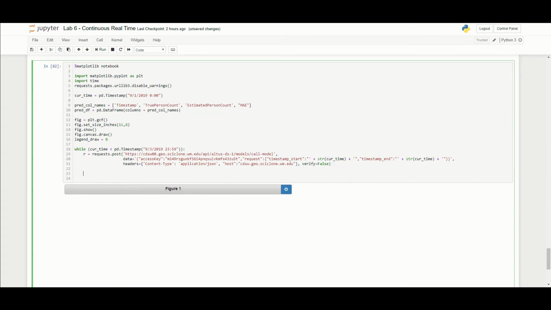All right, so this will look very similar to what we did before, but there are a couple of key things that have changed here. The first thing is timestamp start is now a string that we can change every loop of the while. So we're going to go through with our first current time, and we're going to put in this. The end and the start, in this case, are both going to be equal to that current time. So the range that we're going to pick is going to be that current time. We're just trying to get the 1 minute.